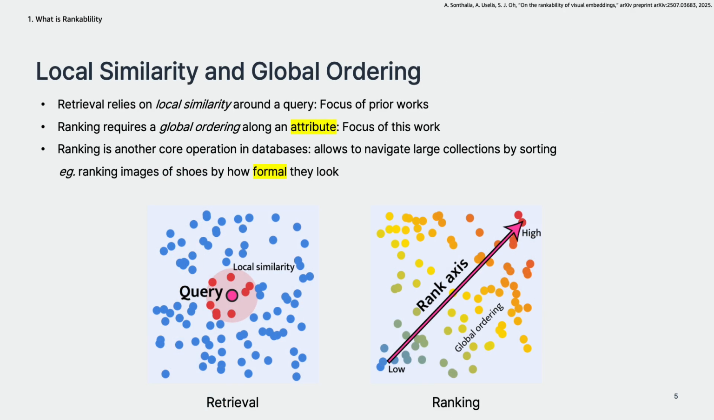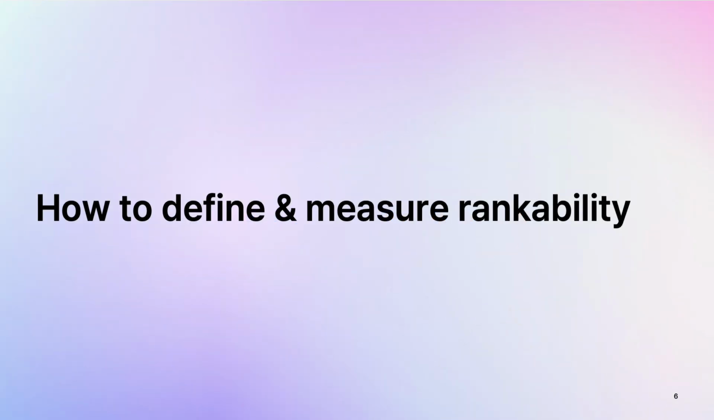As I explained in the previous slide, prior works focused on the image retrieval task, which relies on local similarity search. But this paper brought a new concept, which they called global ordering and rankability, to vector embeddings. Ranking requires global ordering along a specific attribute, and the author claimed that it is also a core operation in database systems. For example, one user might want to check all the data in sorted order by a given attribute condition, like how formal the shoes look. So far I have covered what rankability is, and now I'll continue to how to define it and measure it in a more formal way.